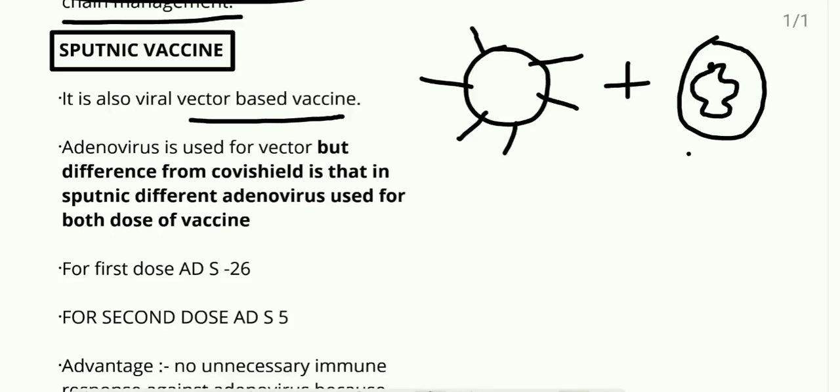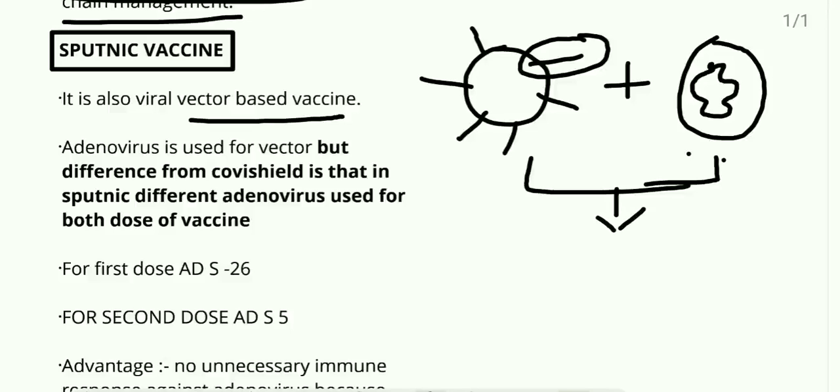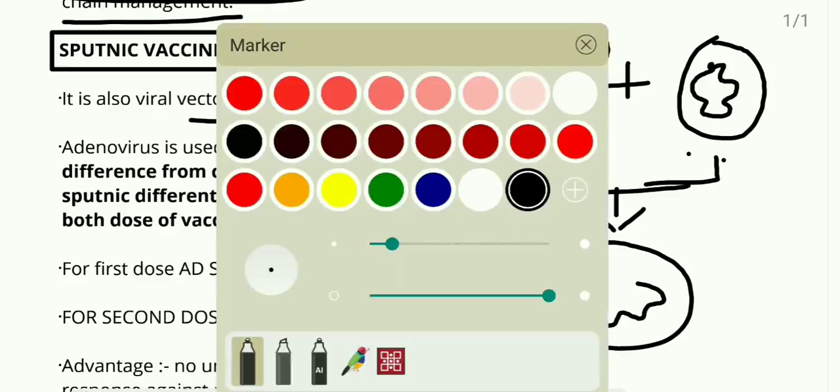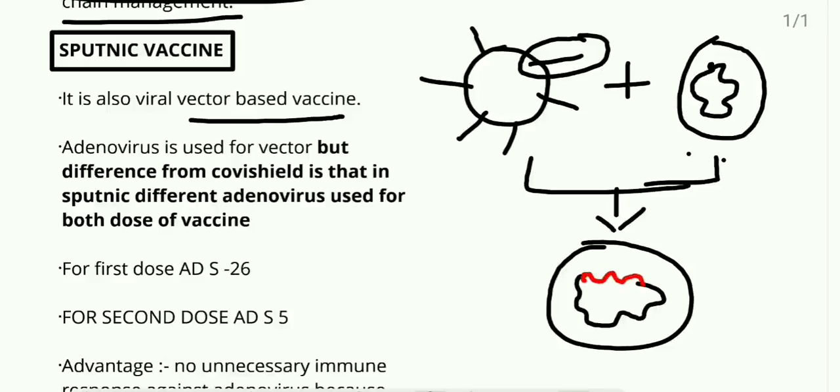The genome of the spike protein of the COVID virus is engineered into the adenovirus. This is the vector. Now what we are doing is the engineering of the adenovirus with the genome. But we are taking only the spike protein genome from the COVID virus, not the entire virus. This is the mechanism of the vector based vaccine or the Covishield vaccine.